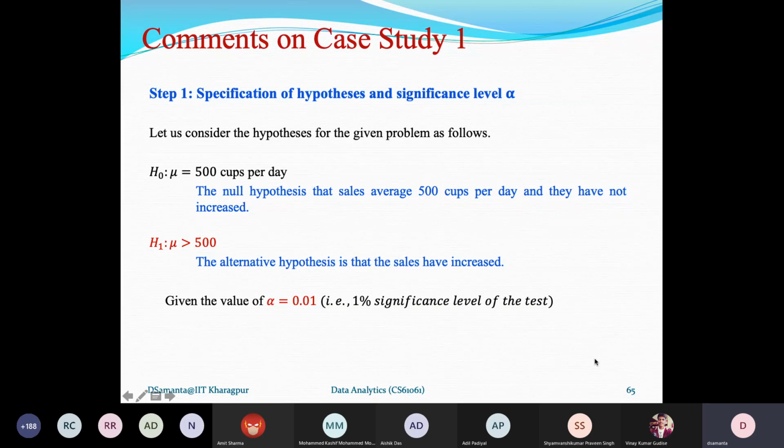This is acceptable, because if you reduce the value of alpha, your rejection region will be reduced. As a consequence, data acceptable at a higher value of alpha, for a lower value of alpha, the same sample data can appear as rejectable.